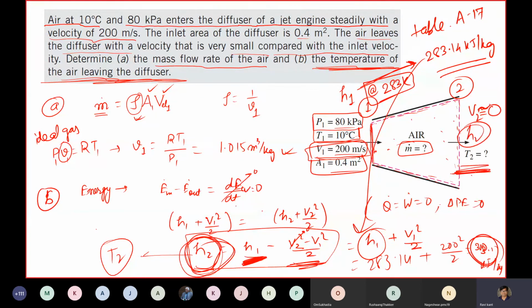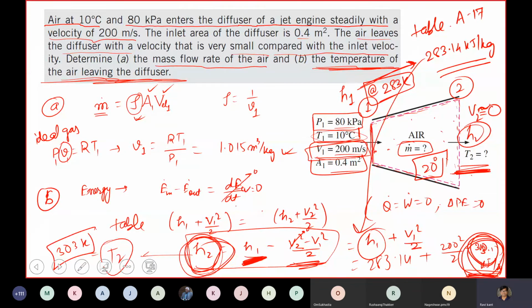Now I have to estimate what would be the temperature. So when you go again to the table, corresponding to this enthalpy and this temperature 283, you will get that T2 is equal to 303 Kelvin. Okay, so there is an increase of 20 degrees C in the diffuser. Okay, right? Any doubt so far?